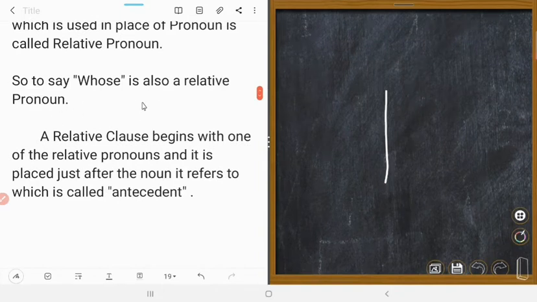So to say, whose is also a relative pronoun. A relative clause begins with one of the relative pronouns who, whom, which, that, whose, and it is placed just after the noun it refers to, which is called the antecedent.